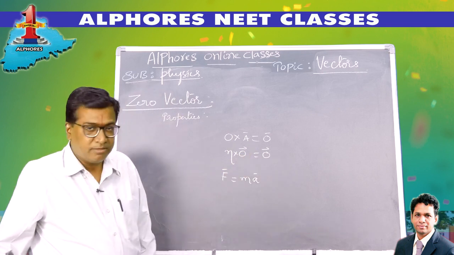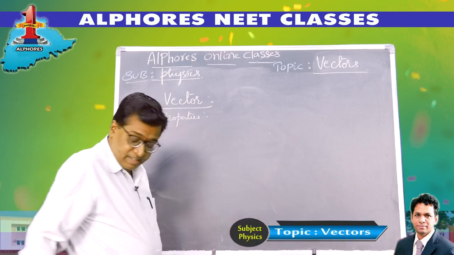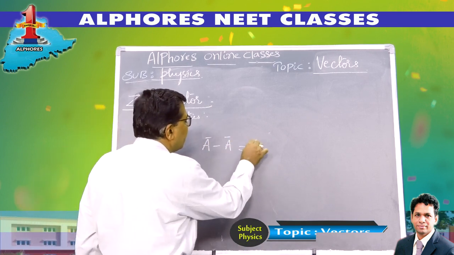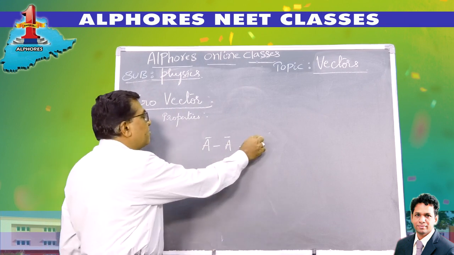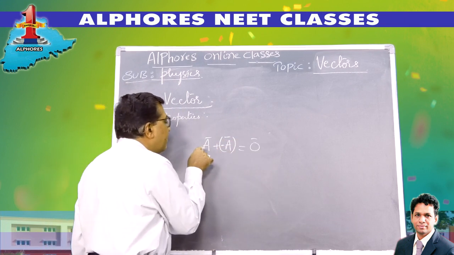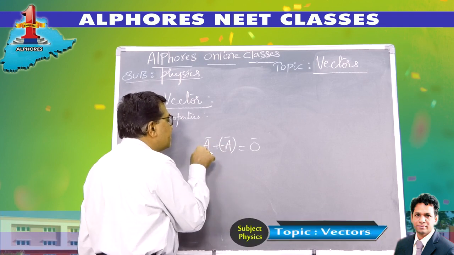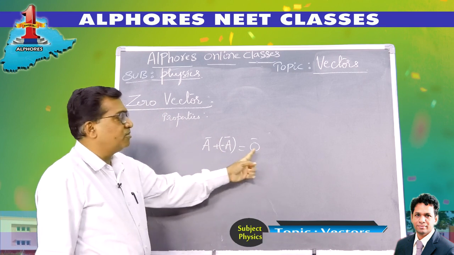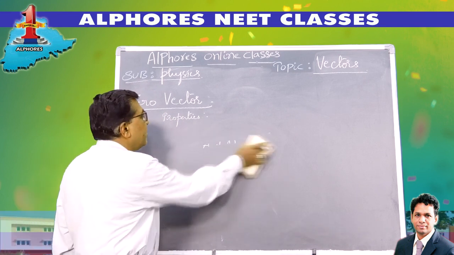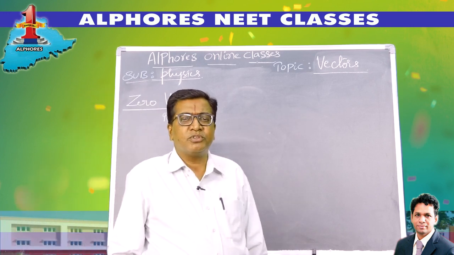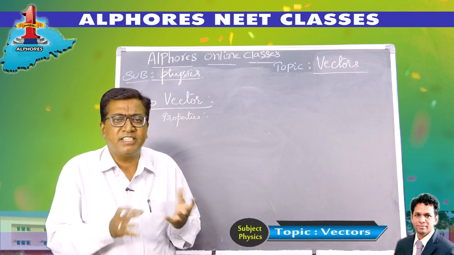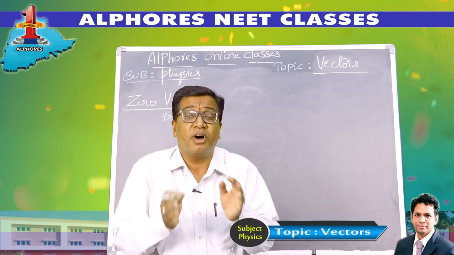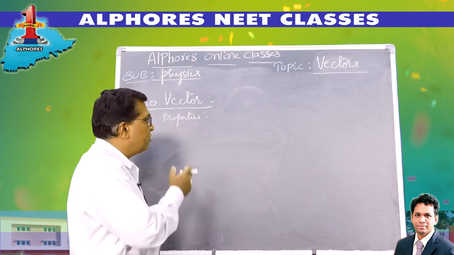So either 0 multiplied to a vector gives you a 0 vector, or any value multiplied to a 0 vector gives you a 0 vector. Then, if a vector is added to its negative vector, A bar plus minus A bar also gives you a 0 vector. A vector and its negative vector, the sum of these two is always a 0 vector. Equal and opposite. Example: action and reaction. If you consider an internal force, action and reaction are equal in magnitude and opposite in direction. The net force is 0, of course, where it is an internal force.